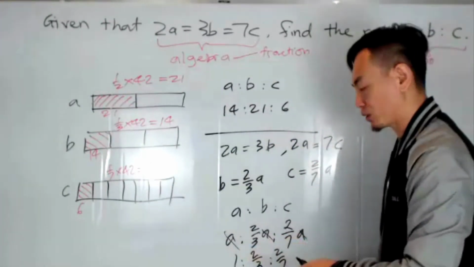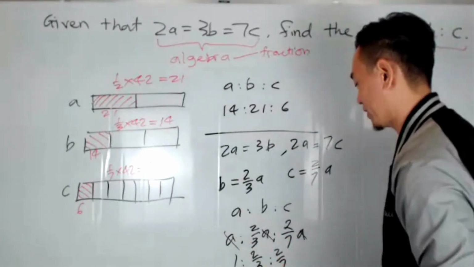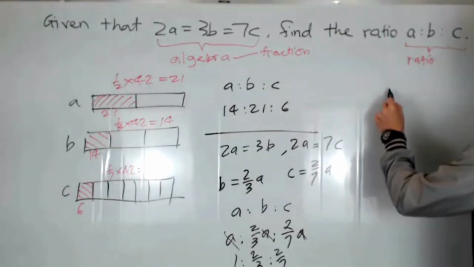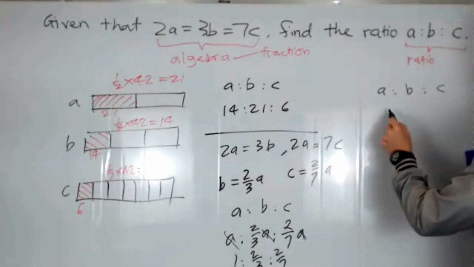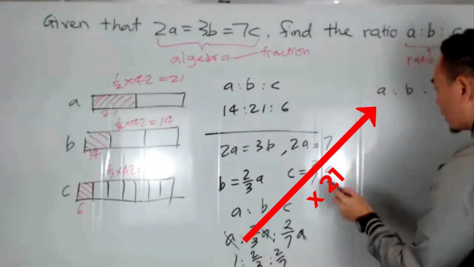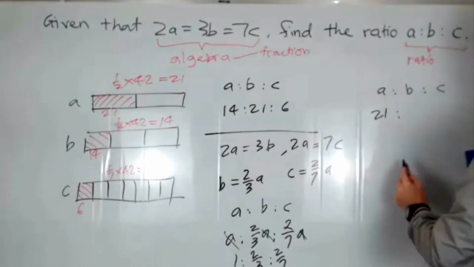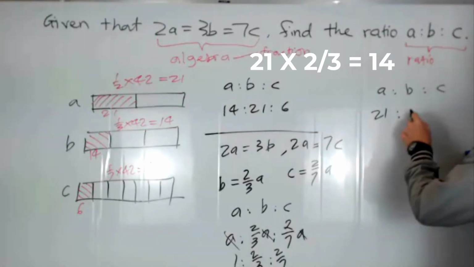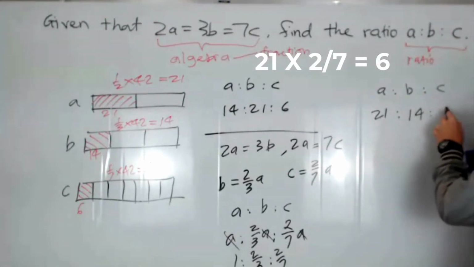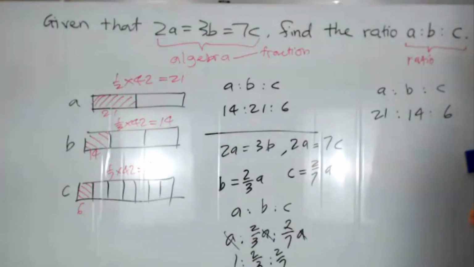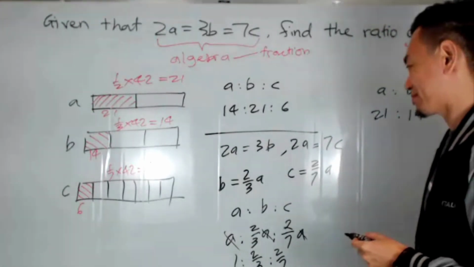And we just multiply throughout by 21, which is the LCM of the denominators. Then we can see that a is to b is to c would be multiplied by 21, right? So 1 times 21 is 21. 21 times 2/3 is 14. 21 times 2/7 is 6. Yeah, that's right. So this is the algebra way.